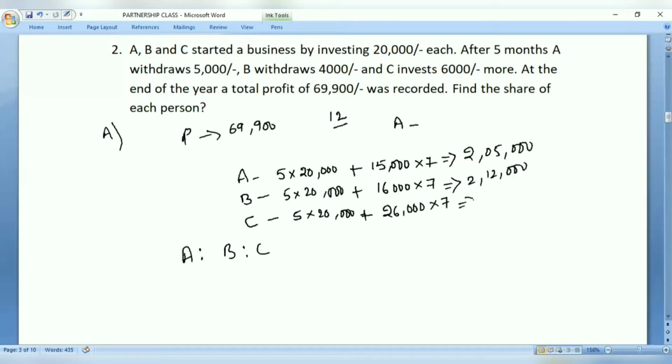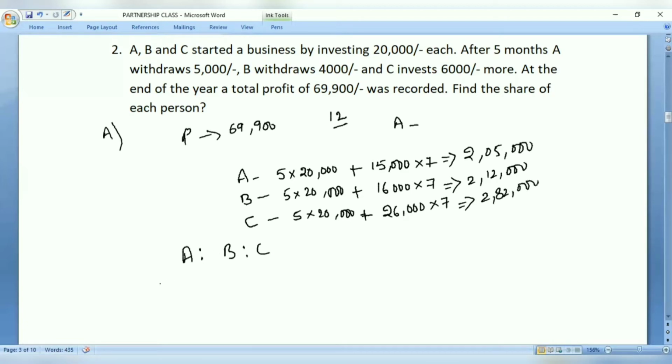Now in this case, first one we know 5 into 20, that is 1 lakh, and 26,000 rupees invested for remaining 7 months. So it will be 1 lakh 82,000. So 1 lakh plus 1 lakh 82,000, it becomes 2 lakh 82,000.